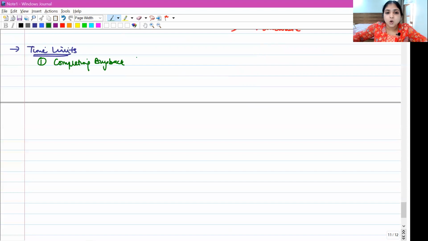See, listen. Once the company passes the resolution, in some cases, just a board resolution is required. In some cases, a special resolution is required. Whichever resolution it may be, once the company passes the resolution, within 12 months from that date, the company should complete the entire buyback process. First time limit is to complete buyback. Buyback should be completed within 12 months from the date of passing the resolution. Time limit number 2.